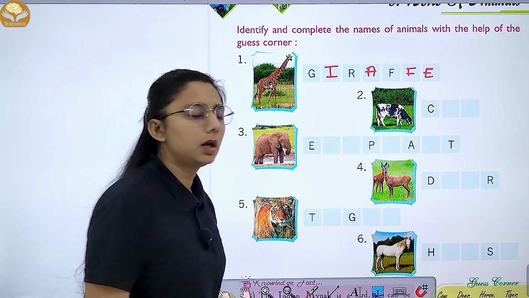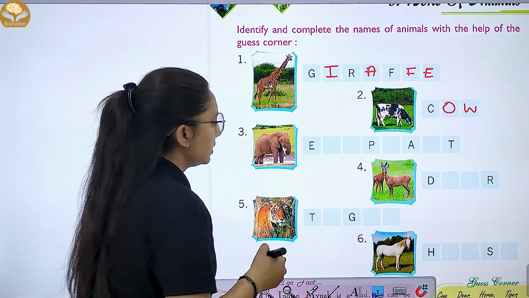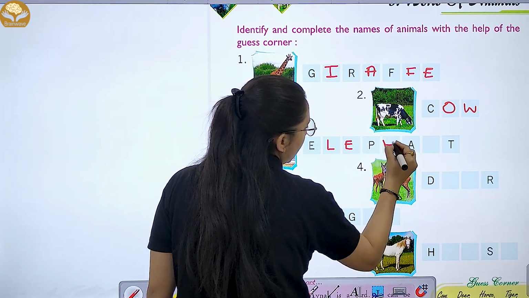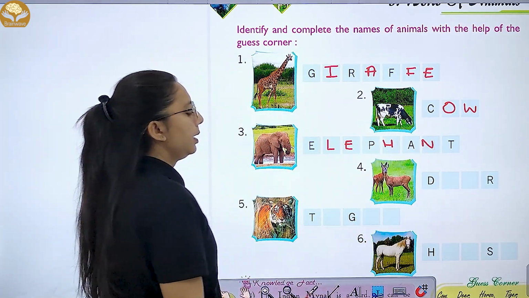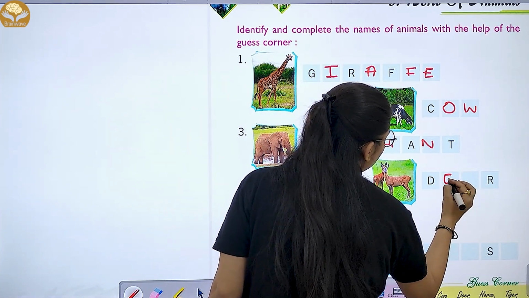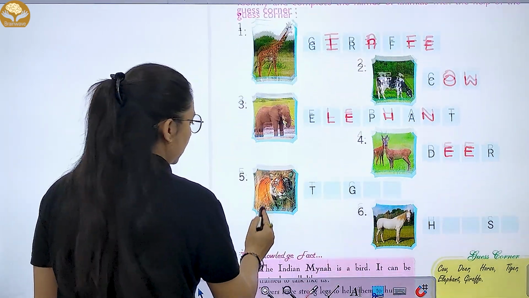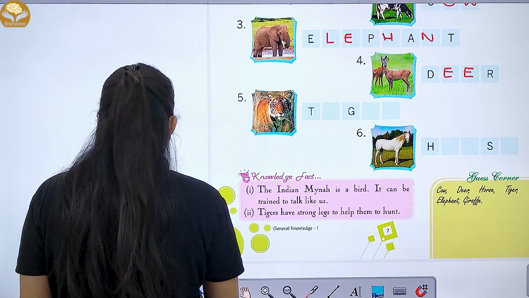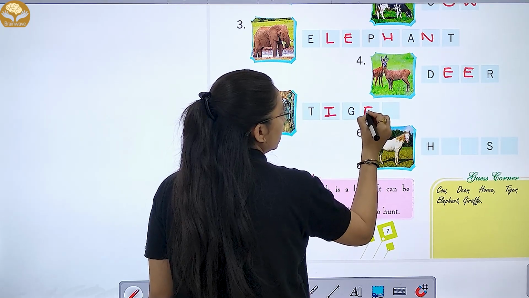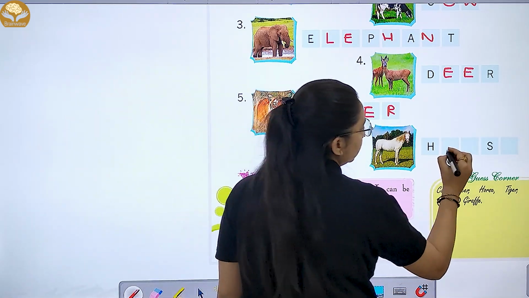Next, second one, cow. Next is elephant, E-L-E-P-H-A-N-T, elephant. Next, fourth one, deer, D-E-E-R, deer. Next, fifth one, tiger. Then sixth one, that is your horse.